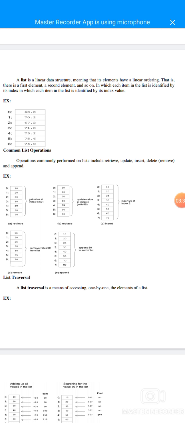Common list operations. Commonly performed list operations include retrieve, update, insert, delete, and append. For example, get value, update value, insert value, remove value, and append. 0 to 6 is denoted as the index, and inside the box the given whole number is the index value.